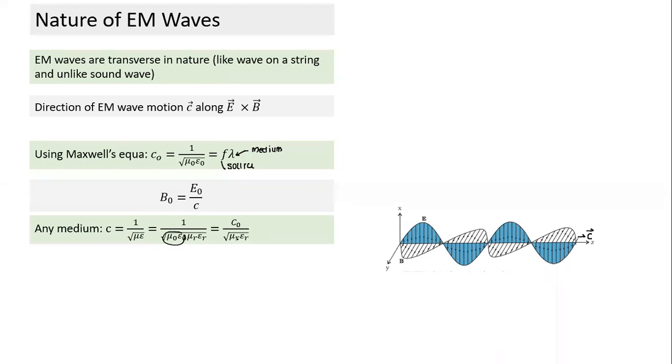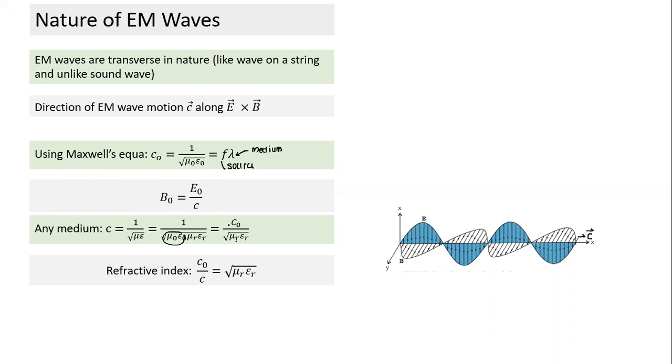mu r epsilon r. What are these two terms? Relative permeability and relative permittivity. And we also know refractive index. Refractive index is equal to speed of wave in vacuum, which is maximum, divided by speed in a particular medium. Speed in a particular medium, if it is lower, and it will always be lower, and that's why refractive index is always greater than 1, C naught by C.